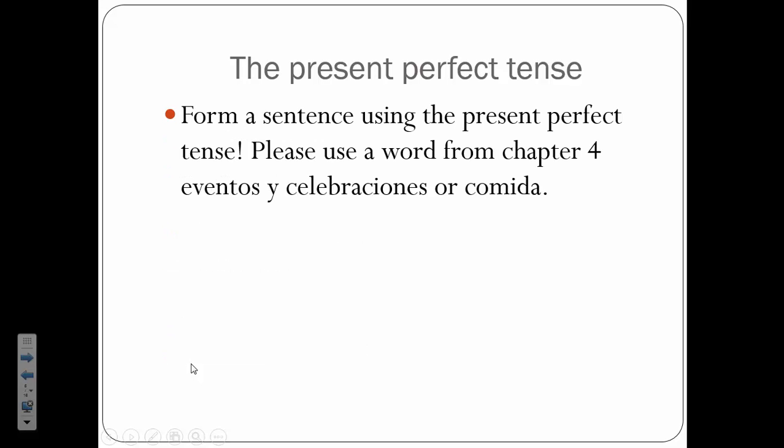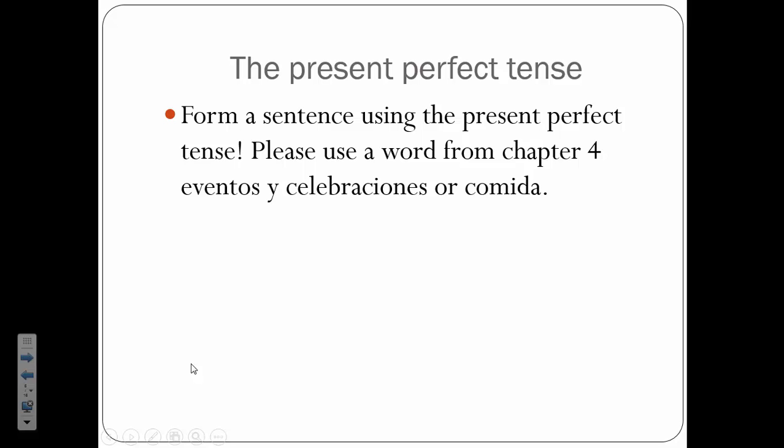So what I want you to do is step 4 on your note guide, and I want you to write a sentence using the present perfect tense, and I want you to use a word from chapter 4 where we talked about eventos y celebraciones, or you could use it from the comida. So here are some examples: we have eaten the pork chops. Hemos comido las chuletas. Or they have made the candy. Hemos hecho los bombones.